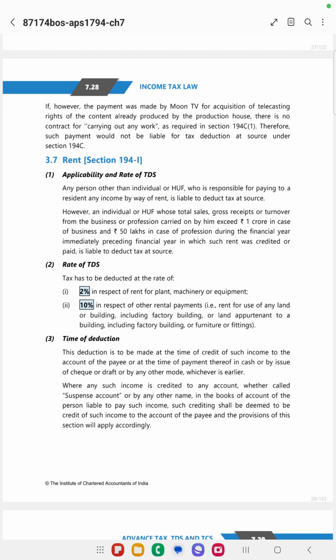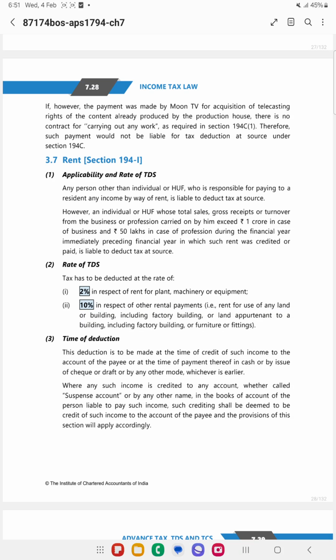The first section is 194I. 194I is applicable in respect of the rent. Rent in respect of plant and machinery, equipment, land, building, factory building, furniture and fixtures. Now, who is responsible for deducting the TDS?